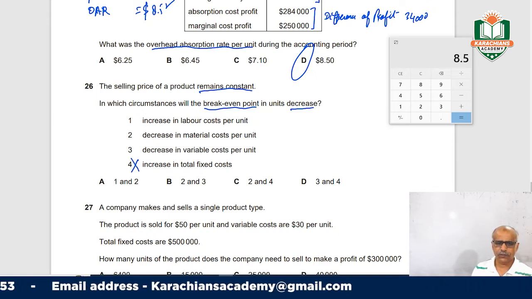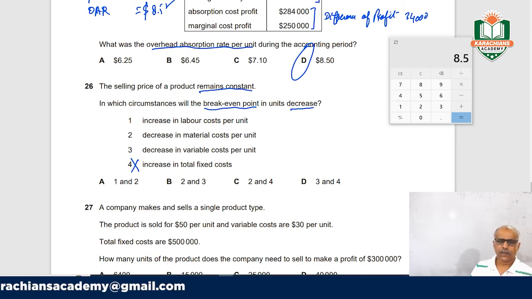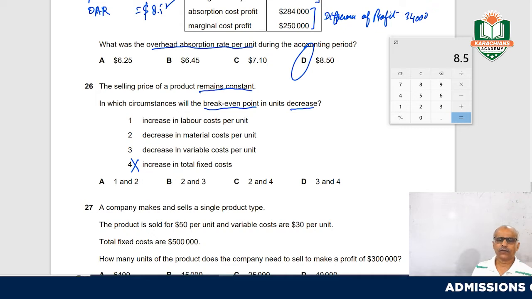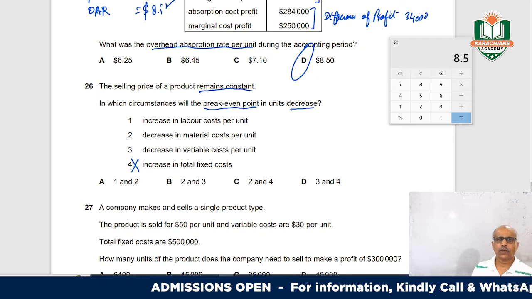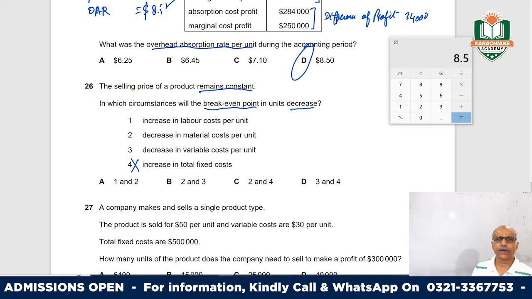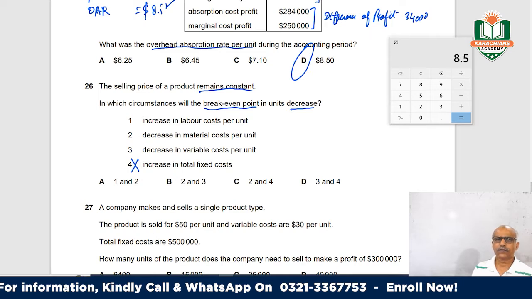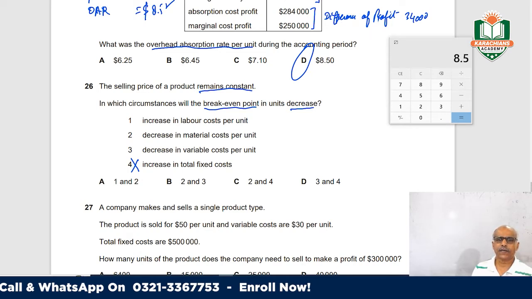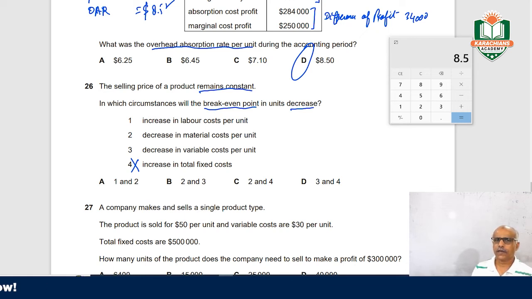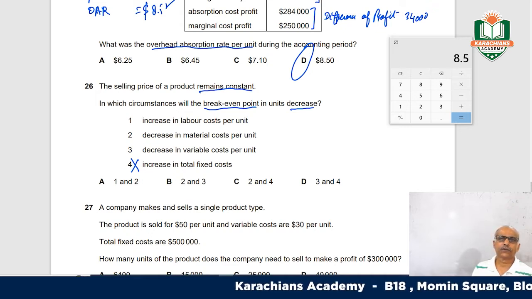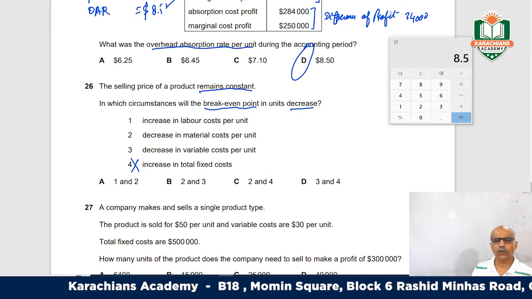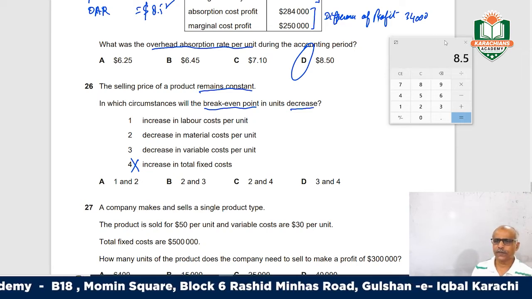So one thing is for sure, the fourth option is not applicable. It is wrong, because the break-even point is where there is no profit, no loss. At the break-even point you have the contribution that can simply meet your fixed cost and not above that. If you increase the fixed cost, you will have to increase your sales units, so your break-even point will automatically increase. So the fourth one is not applicable.